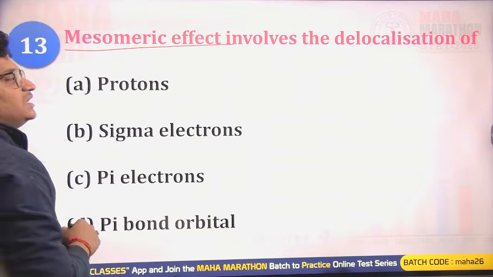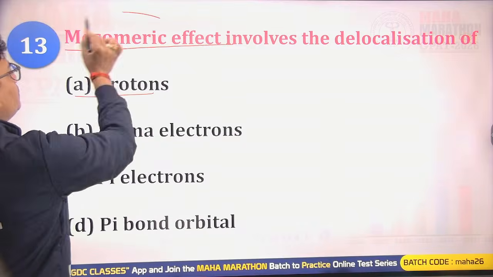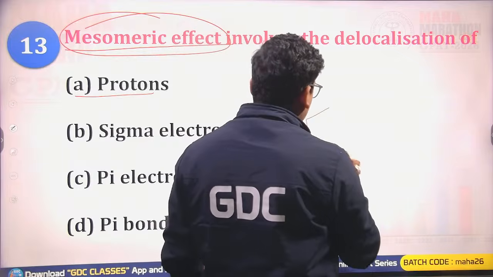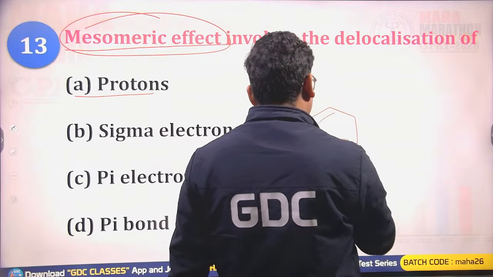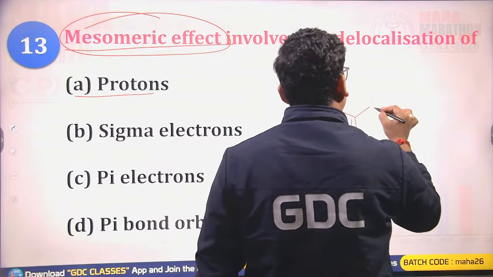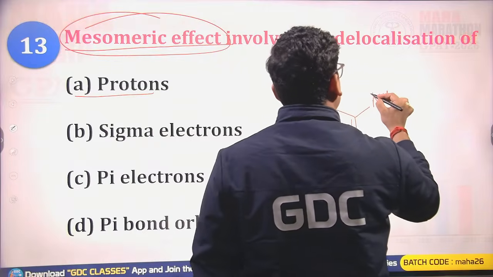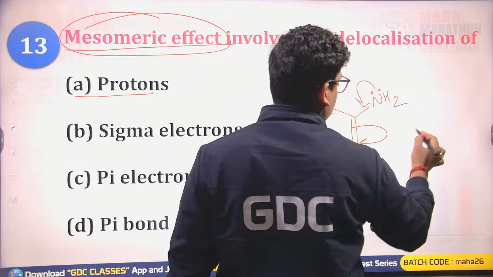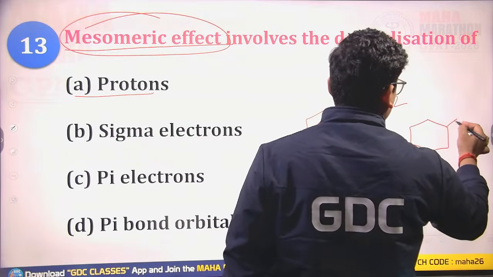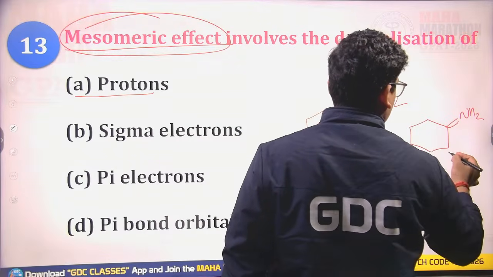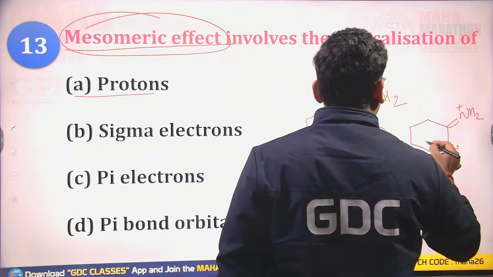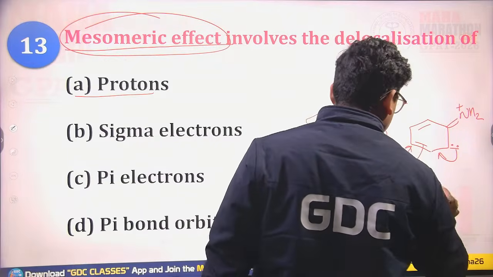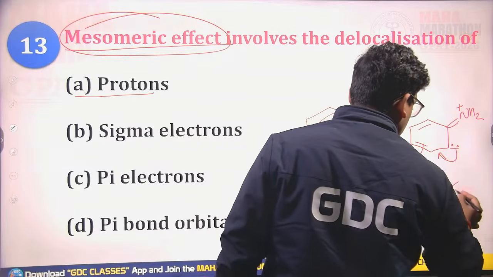Mesomeric effect involves the delocalization of electrons. In the mesomeric effect, we see delocalization of the electrons. Suppose we have aniline. Here we have the lone pair. This lone pair moves here, so the electron shifts here, and now this pi bond moves to the next carbon.